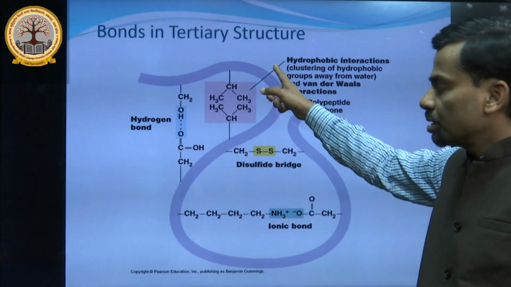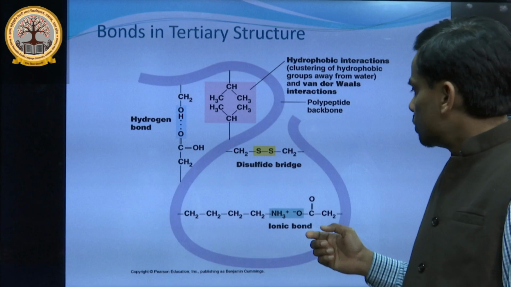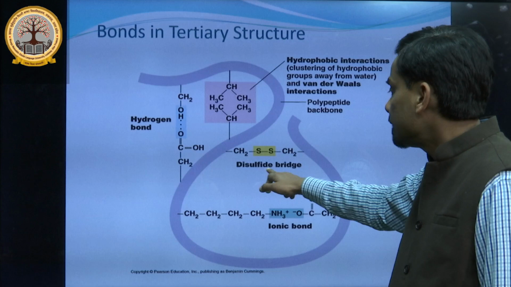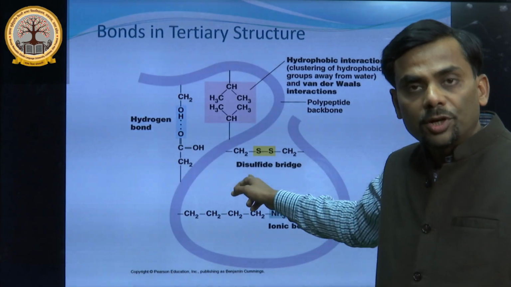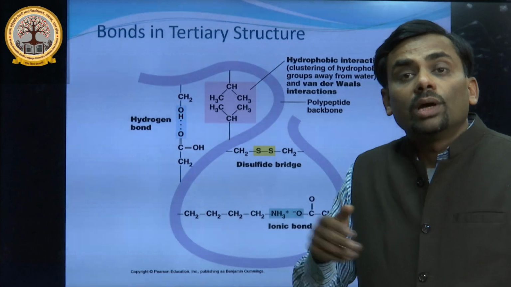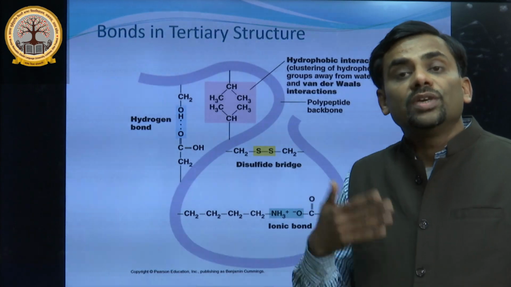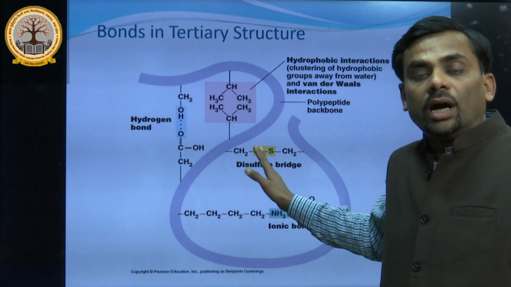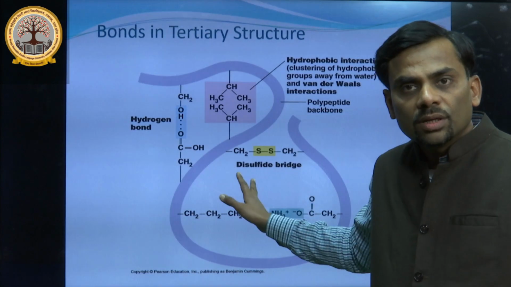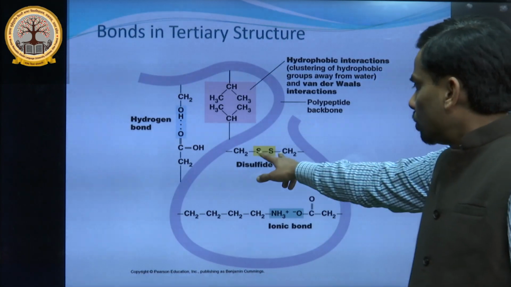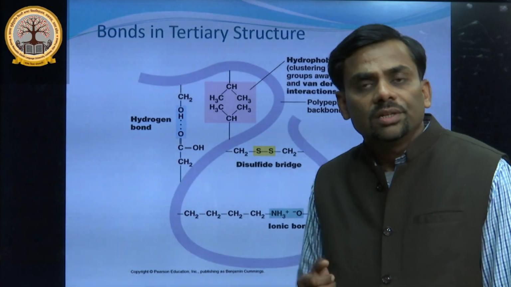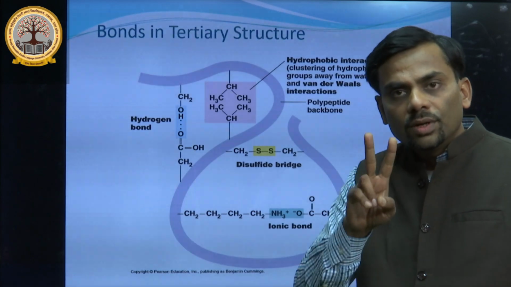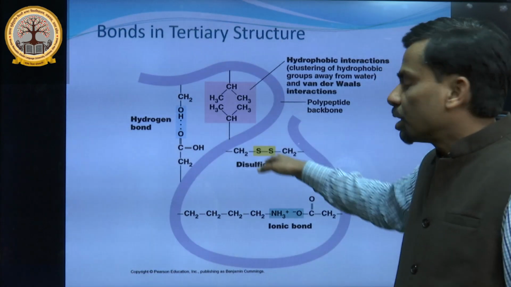These are the bonds in tertiary structure. I have told you; it is clearer from this picture what the types of bonds are. Here we are seeing the disulfide bridge. This is the most important bond. Although it is a covalent bond, and covalent bonds are always weaker than non-covalent bonds, it is present in the higher order structure, providing stability to the tertiary structure of protein. So, between which amino acids does it exist? It exists between cysteine amino acids. This disulfide bond is between two cysteine amino acids in nearby chains.